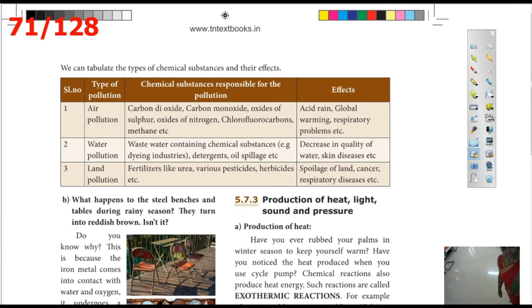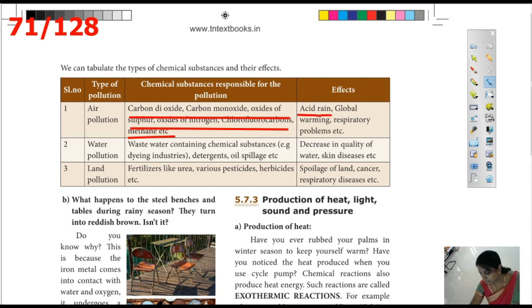Now let us see the types of pollution. First, air pollution. What are the chemical substances responsible for it? Carbon dioxide, carbon monoxide, oxides of sulfur, oxides of nitrogen, chlorofluorocarbons, methane, etc. And what are the effects of air pollution? Acid rain, global warming, respiratory problems, etc. You have to memorize this.